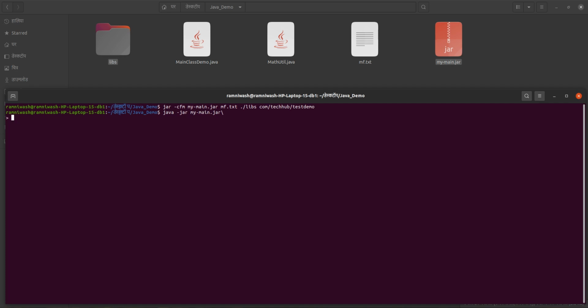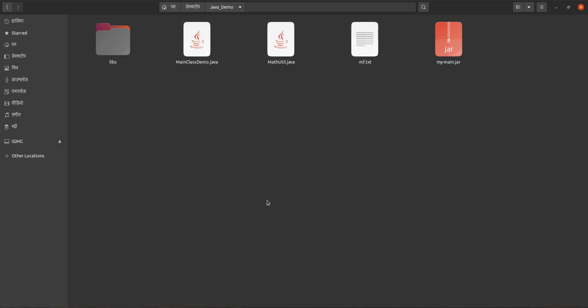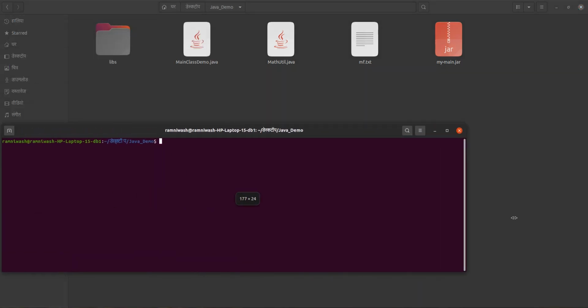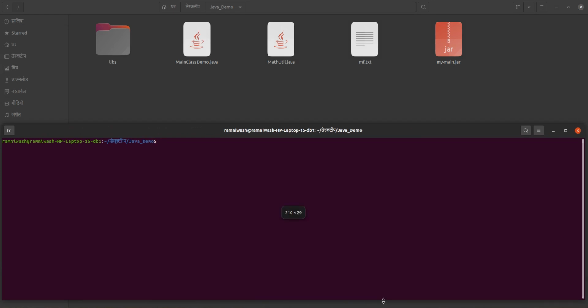Okay, I think by mistake a comma came. Okay, I will close the terminal and open it again. Yeah, so java jar my main.jar. Yes, now you see it's compiling. No, not compiling, it's executing. Actually we are executing this file that is dependent on this one completely.